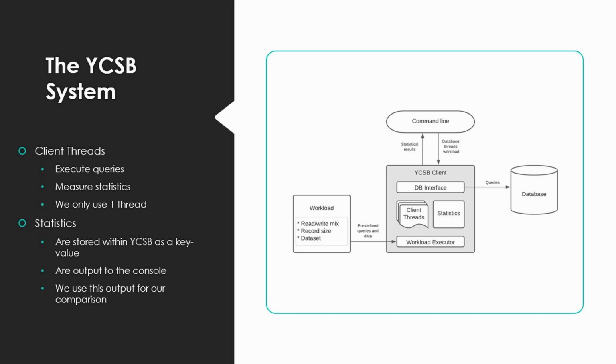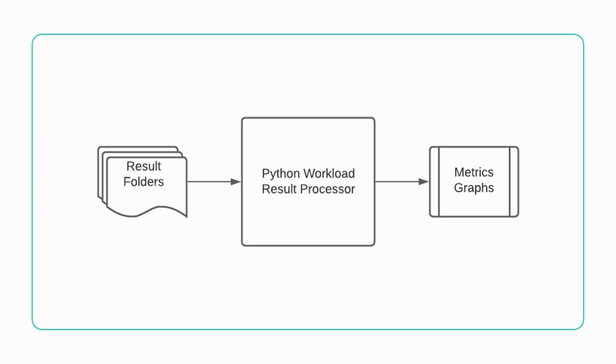The statistics generated by the threads are stored as key value items. After YCSB is finished, it is output to the console. This output is how we tested the database performances. Separate from the YCSB system, we actually created a Python program to generate graphs from the output metrics.